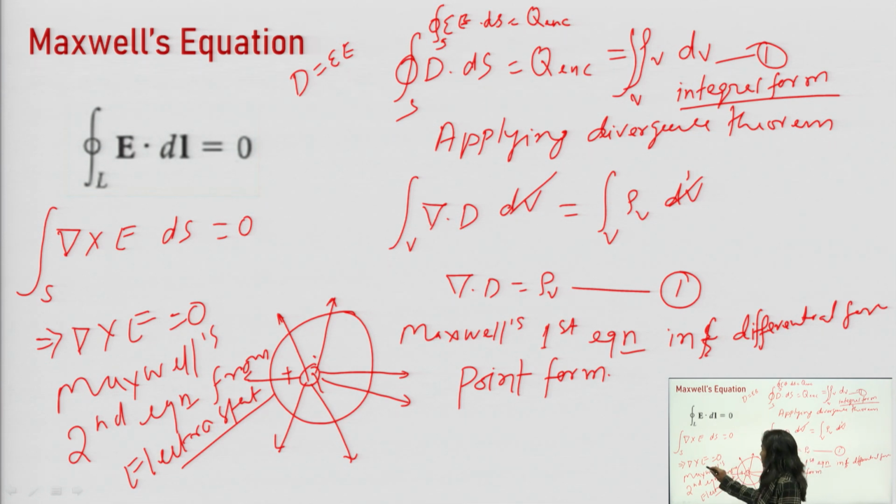This is the point form or differential form, however this is the integral form. Here the del operator is a differential vector operator, so as this equation involves the vector differential operator del, it is known as a differential equation. However this equation has integration, so it is known as the integral form. So these are the two Maxwell equations.